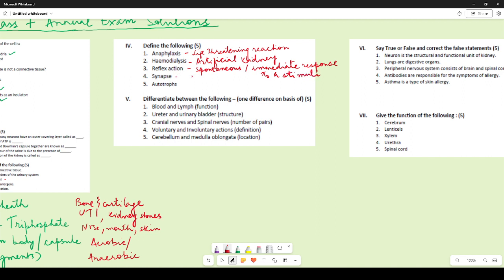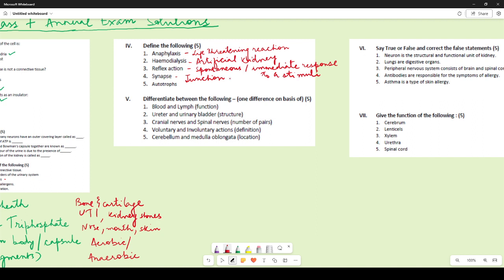Now synapse, many of you have written it correctly. It is the junction where the communication between two neurons takes place, right? So the message which is passed on from one neuron to another passes through this junction, which is the synapse, right?